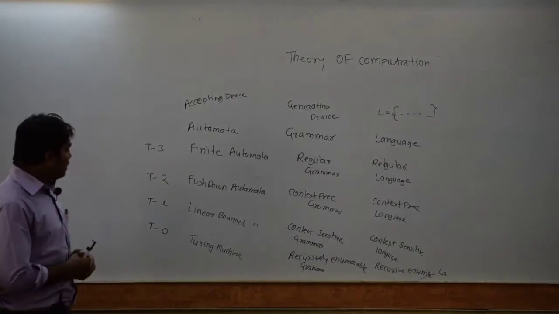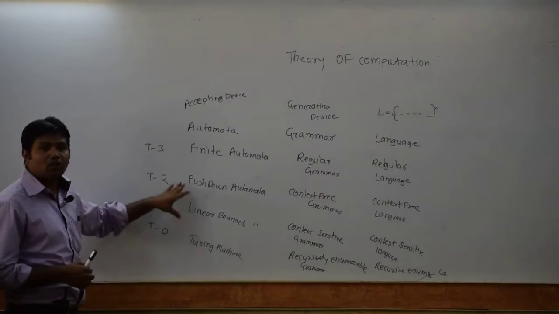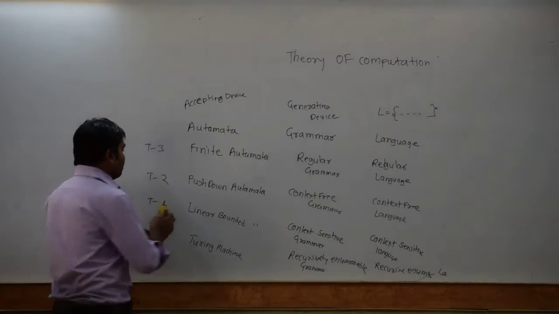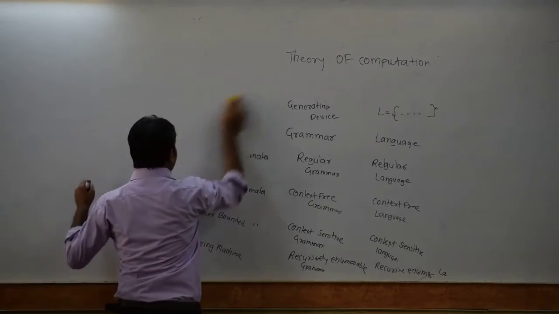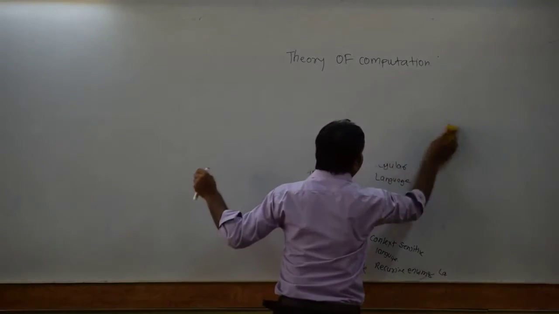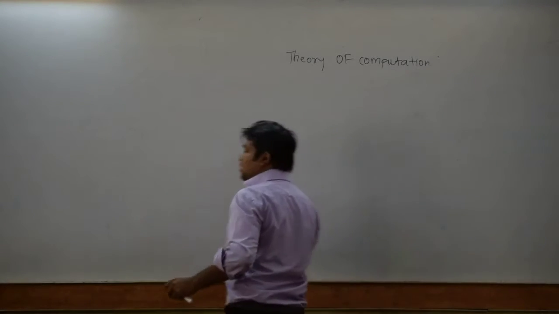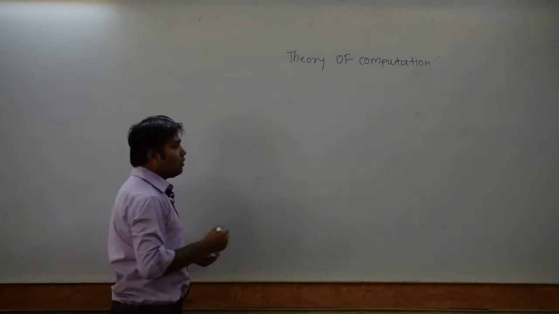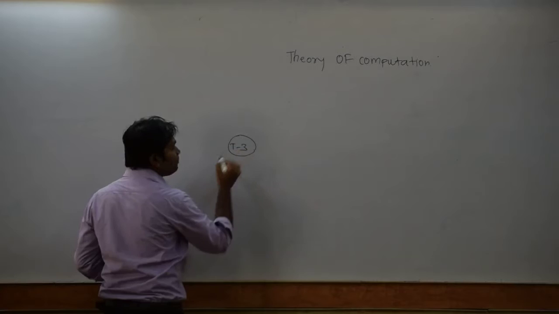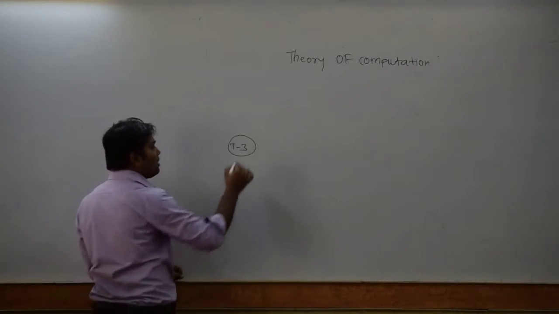Now as I told you, the power of the Turing machine is more than what? The linear bounded automata here. So now I want to show you the Venn diagram. Okay, now I can rub all these things. Now I will show you the Venn diagram here. As all of you know T3, how will the Venn diagram look for this, so that our concept will be cleared. So at the inner part you are going to have T3 here. T3 is nothing but what? Finite automata, regular grammar and regular languages, right?